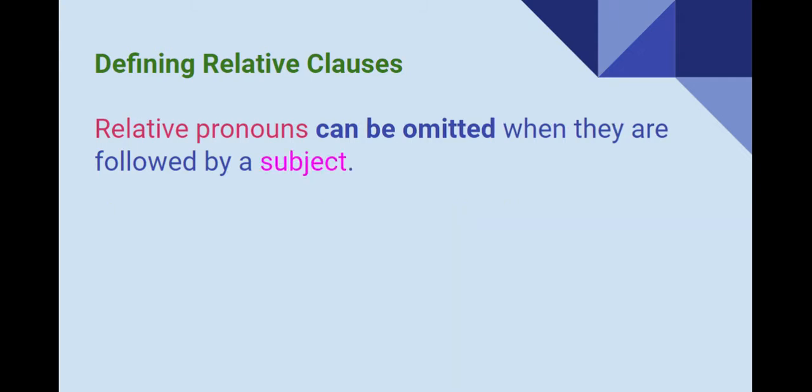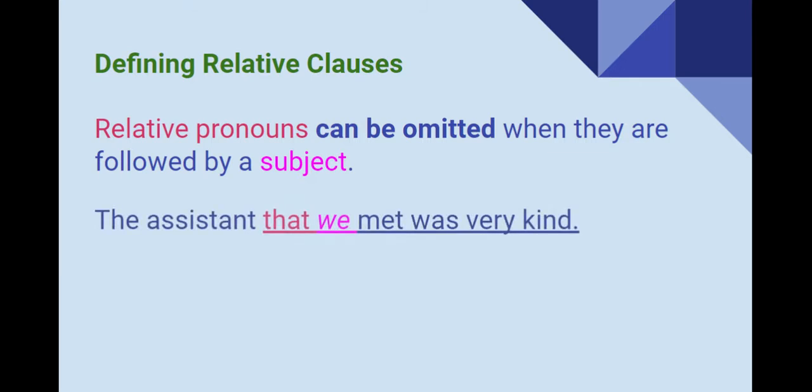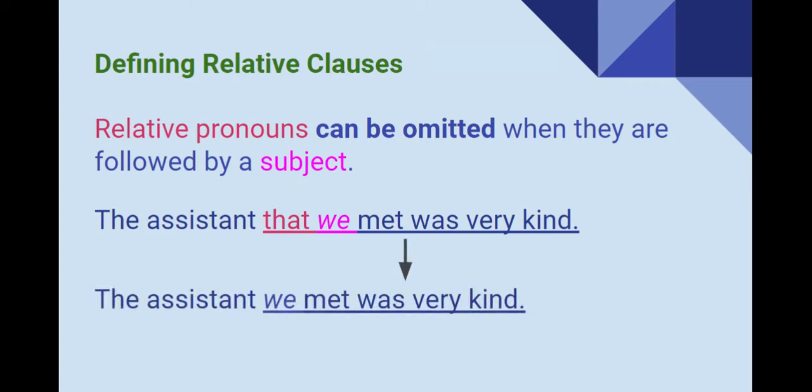But they can be omitted when you have a subject after the relative pronoun. For example, the assistant that we met was very kind. In this case, we have a subject, we. Therefore, we can omit it. The assistant we met was very kind. Here, this sentence is correct.